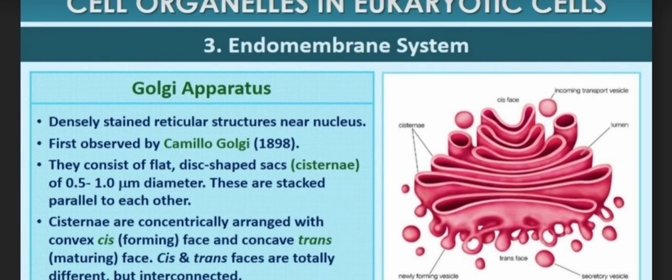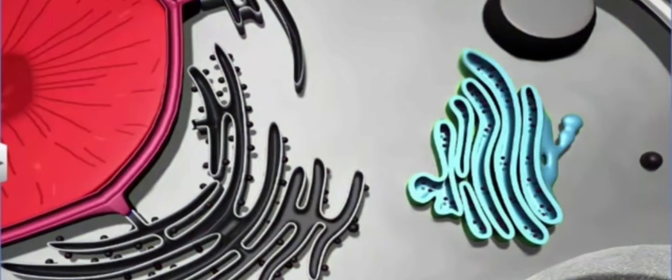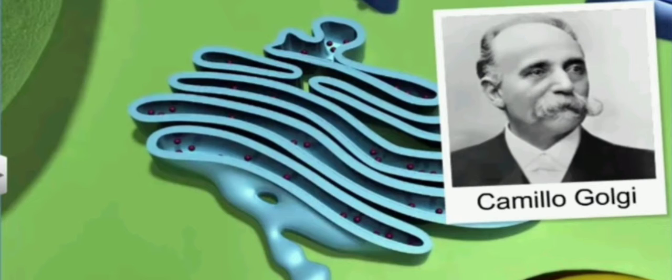Golgi apparatus is another organelle included in the endomembrane system. Camillo Golgi in 1898 first observed this densely stained reticular structure near the nucleus.